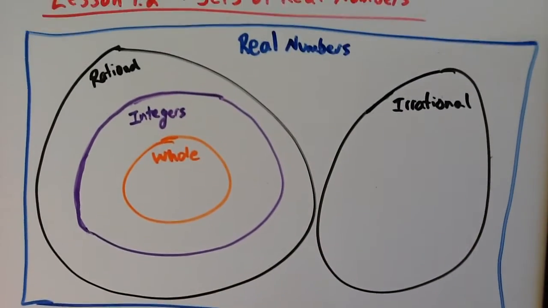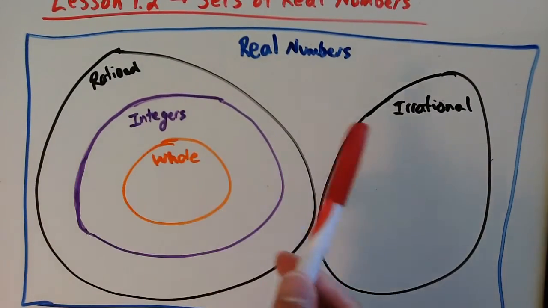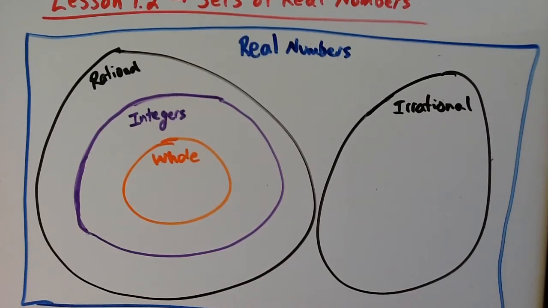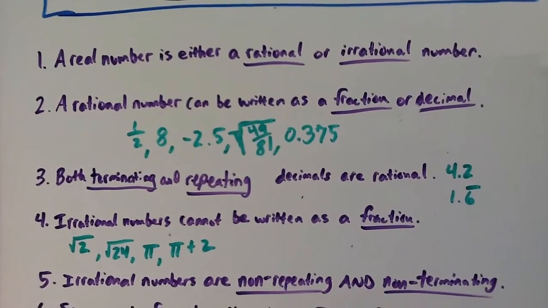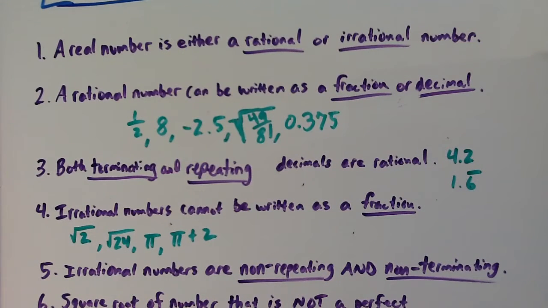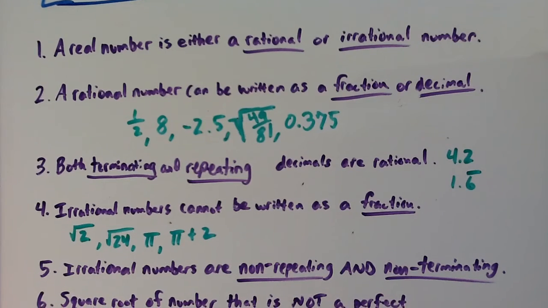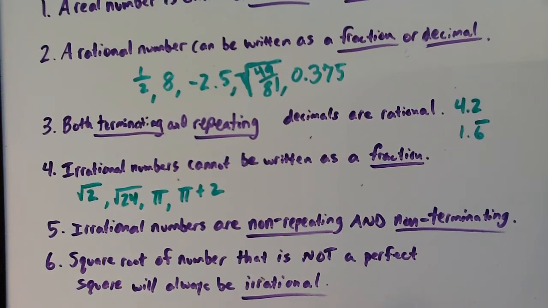So a real number is either rational or irrational, meaning not rational. If it is an irrational number, it cannot be written as a fraction. Irrational numbers are both non-repeating and non-terminating. So they never repeat and they never terminate. They never end. If you take the square root of a number that is not a perfect square, it will always be an irrational number.